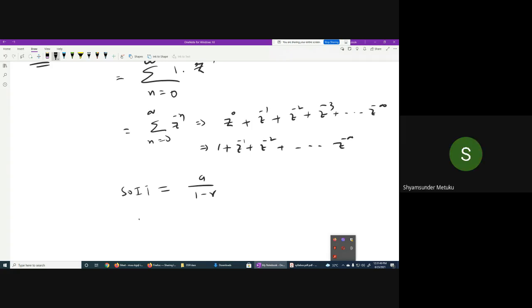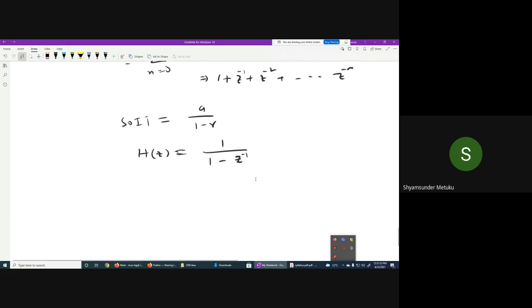This is the formula. So for me, h of z is equal to, what is A? 1. 1 by 1 minus 1 by z. z inverse, can I write? Yes or no? Yes, sir. The way Laplace transform you have calculated, this is called Z transform.